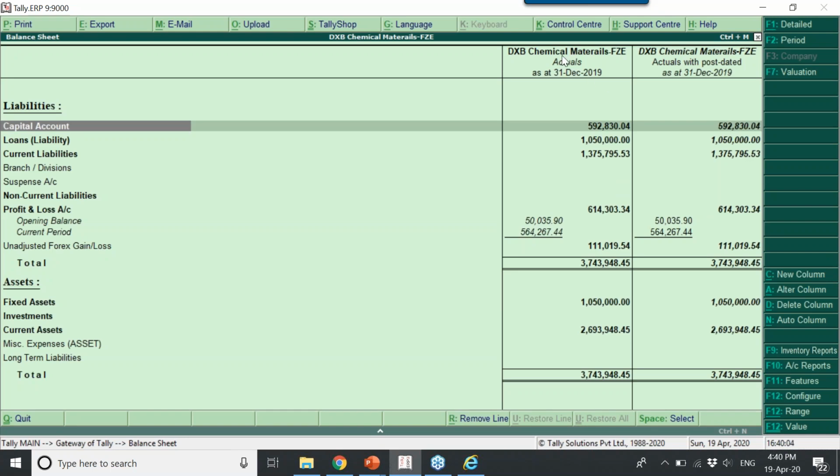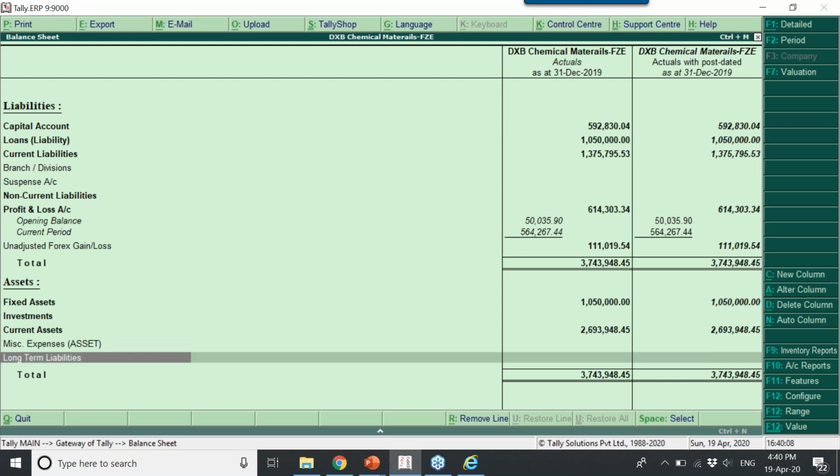You can see here actual and actual with post dated.